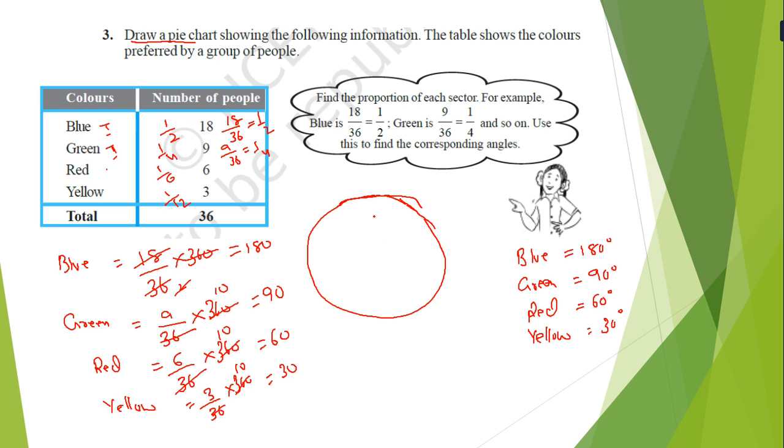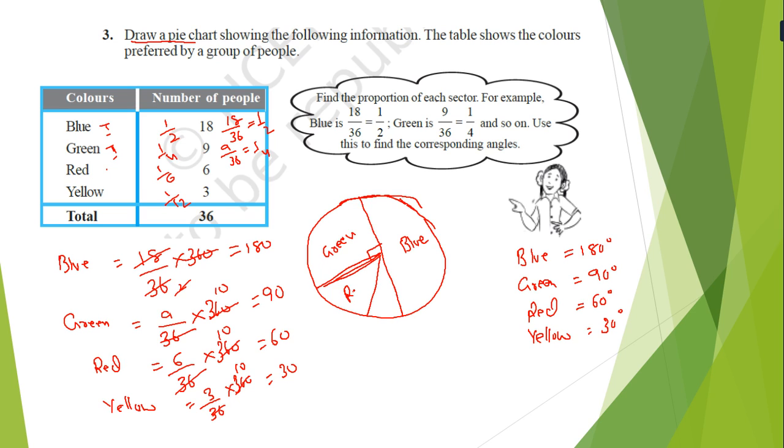Generally, if I draw a straight line, we can say 180. Again I will draw here 90 degrees. So here we can say blue, we have to shade. Here 90 degrees, that is green. Now 60 and 30, so make a line here.